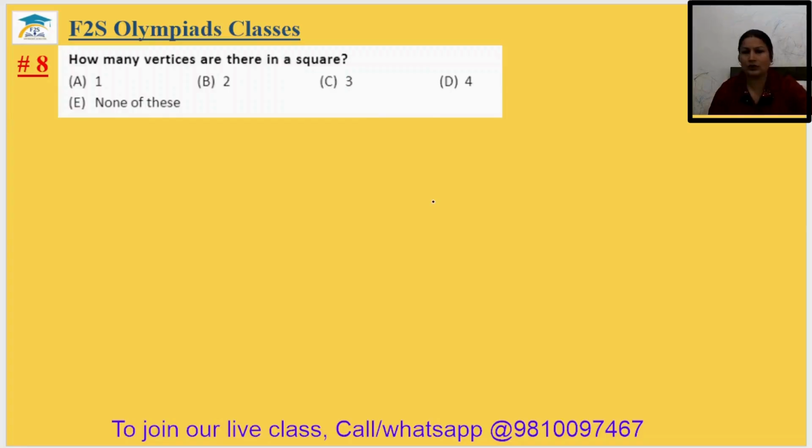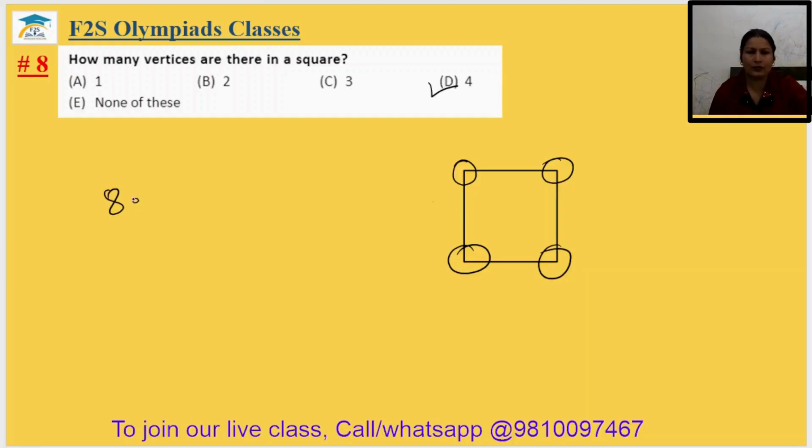So in a square, just make a square. And how many vertices? Vertices means corner. You just see there are 4 vertices. 8 answer will be D.